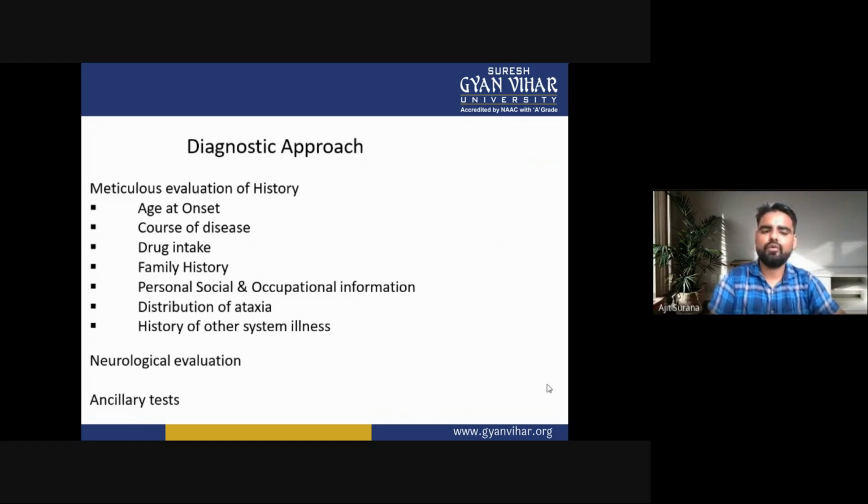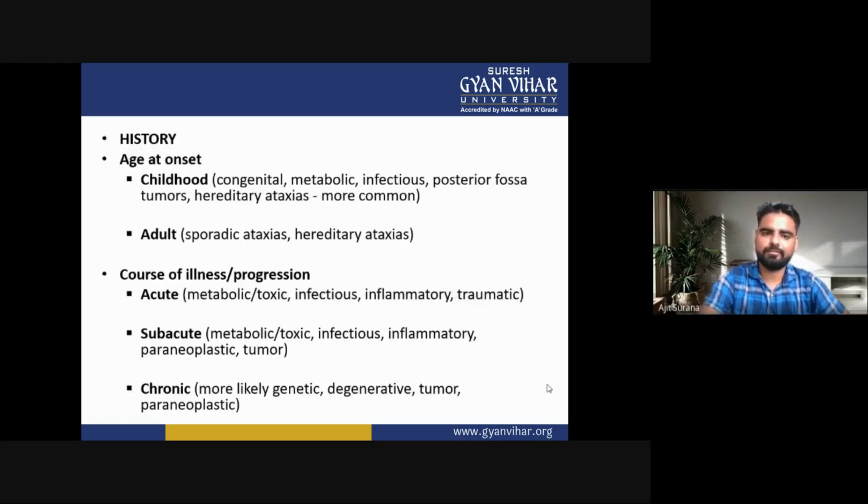Now next is the neurological evaluation. Then next is the ancillary tests. So these are the diagnostic approaches of the ataxia. First is the meticulous evaluation of the history. In it, there is age at onset, course of disease, drug intake, family history, personal, social, and occupational information, distribution of the ataxia, history of other systemic illness. Now, second one is the neurological evaluation. Now, next is the ancillary tests.